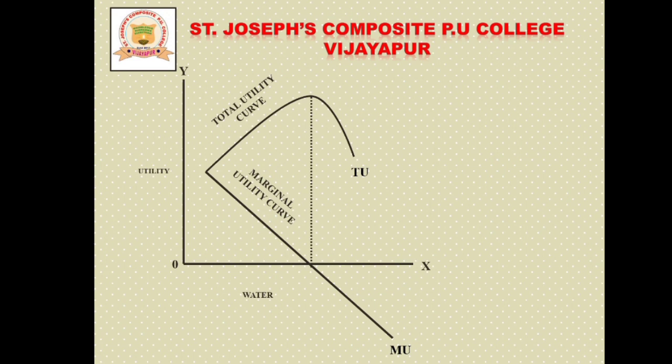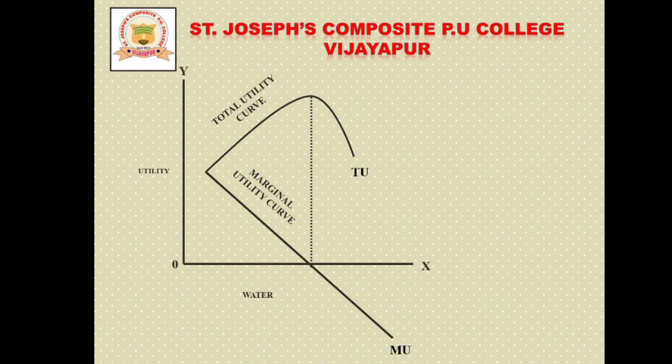In the diagram, the horizontal axis shows the number of units of water, and the vertical axis shows the marginal utility as well as the total utility obtained from the water. See, the horizontal axis here, the OX axis, is the number of glasses of water, and this OY axis, the vertical axis, is the utility, that is total utility as well as marginal utility obtained by having this glass of water, right?